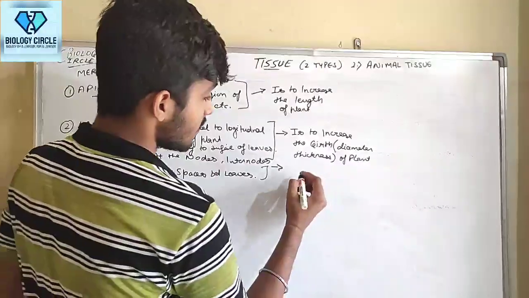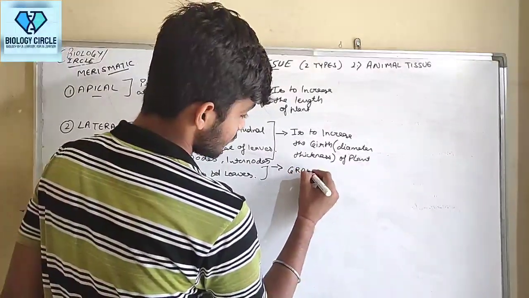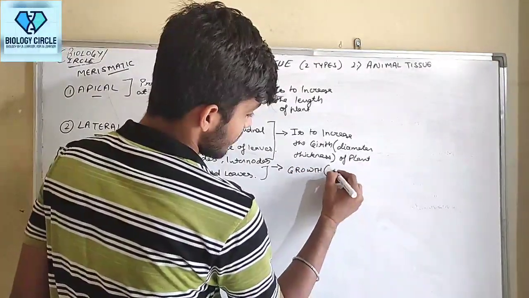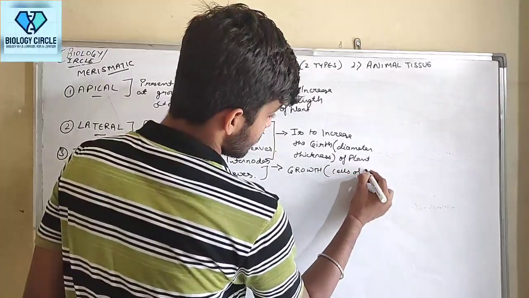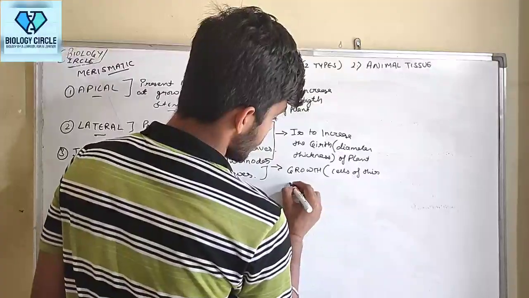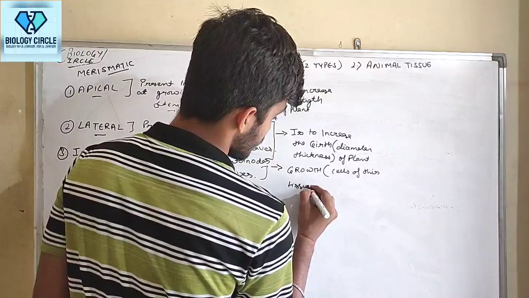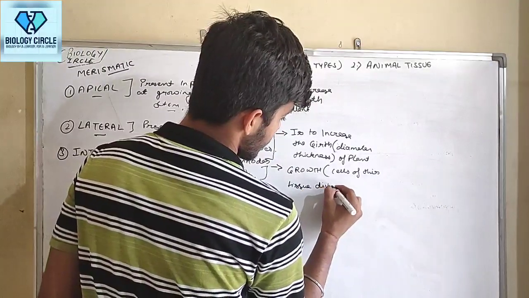Intercalary meristem function is growth, that is, cells of this tissue divide rapidly.